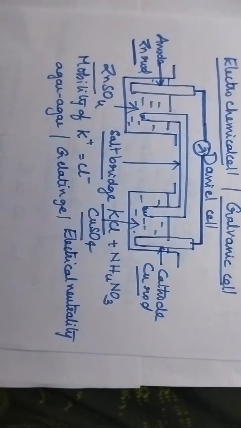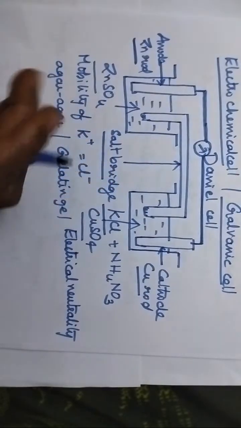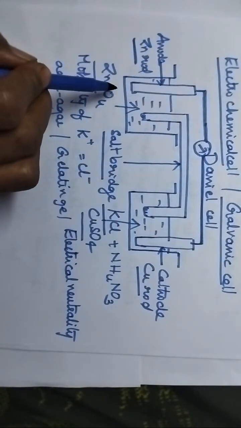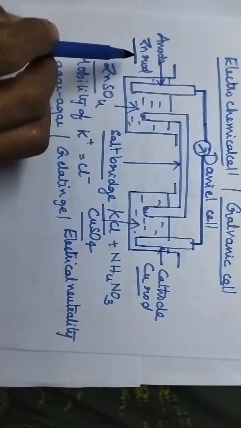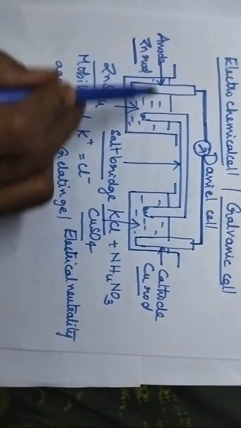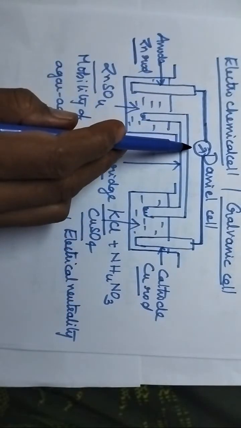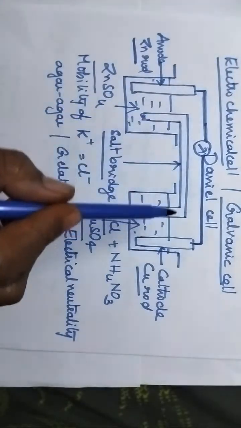So here in the case of a galvanic cell, a zinc rod will be dipped in zinc sulfate solution, copper rod will be dipped in copper sulfate solution. Zinc rod will act as anode, copper rod will act as cathode. Both these electrodes are connected through voltmeter. Both the electrolytic solutions are connected through salt bridge.